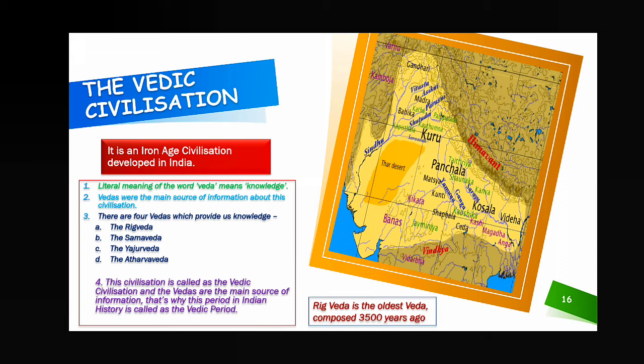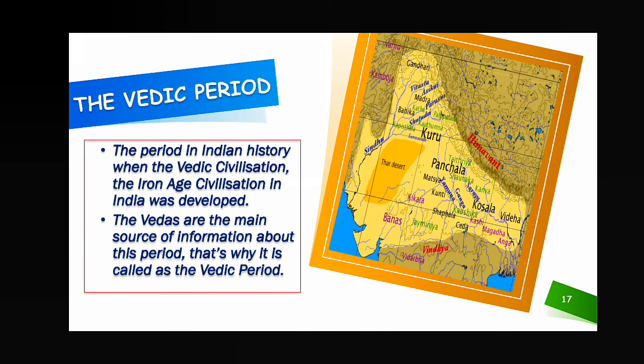Next, the Vedic period, I have already told. So let us read it again. The period in Indian history when the Vedic civilization, or we can say the Iron Age civilization in India, was developed. Vedic civilization and Iron Age civilization are the same, because both developed at the same time. But why the Indian Iron Age civilization is called the Vedic civilization, I have told, because of the Vedas, because of the Vedic period. The Vedas are the main source of information about this period. That's why it is called the Vedic period.